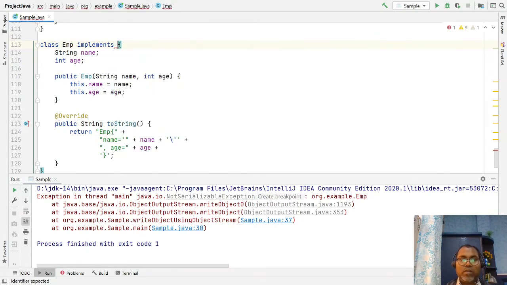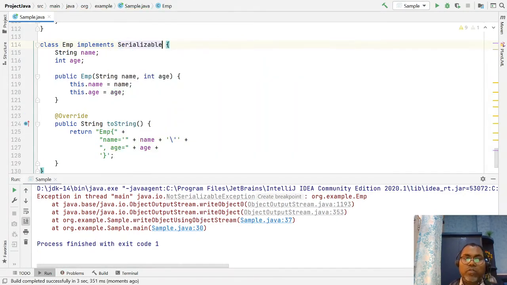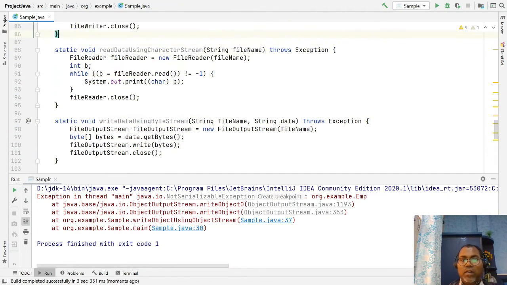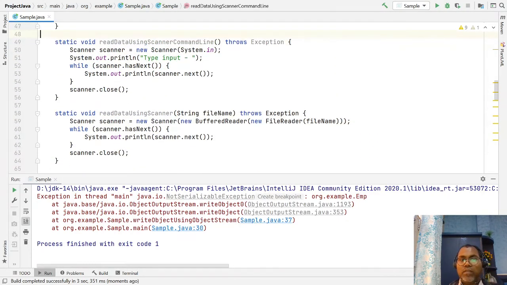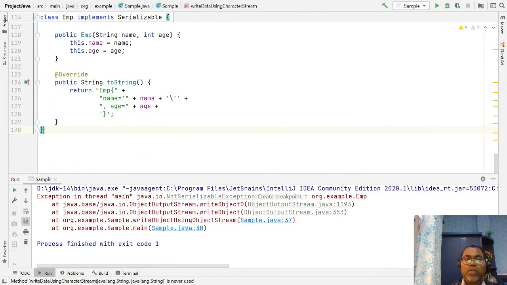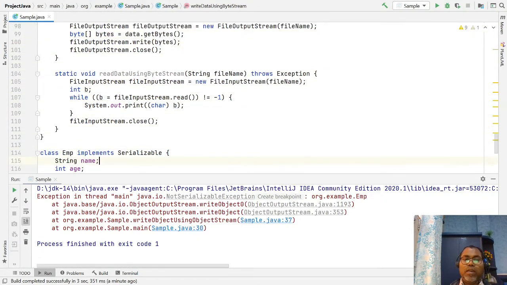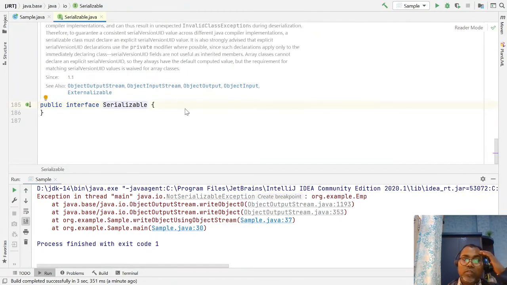So any object you want to serialize, meaning you are going to write the object state into the file or stream, you have to implement the Serializable interface. This is a marker interface, so you don't need to implement any method; it just informs the JVM that this object can be serialized, meaning you can write it to the object output stream.